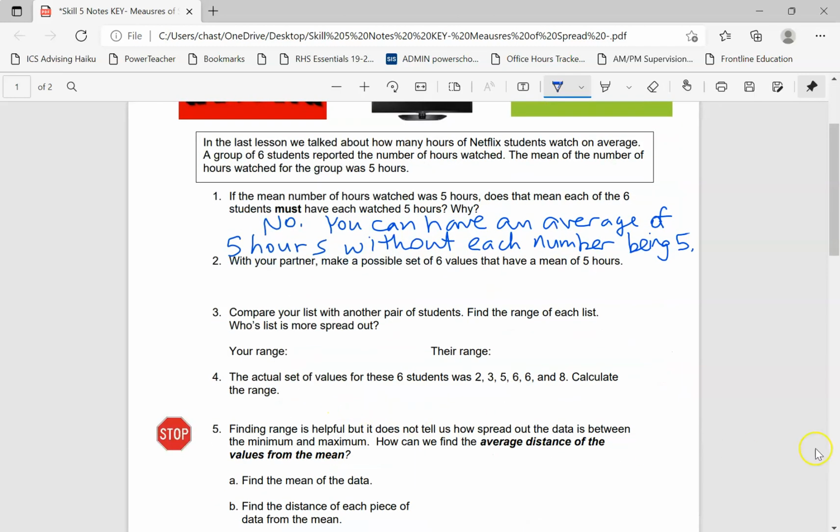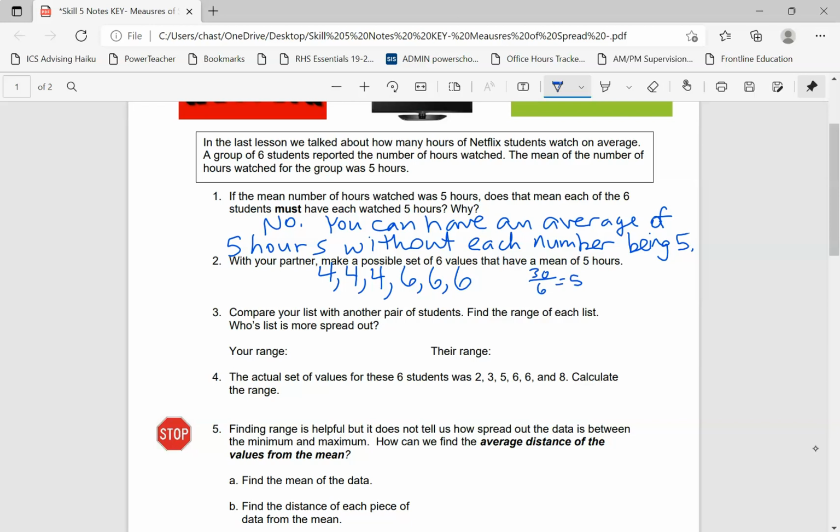Okay, so basically there's a lot of ways you could do this. So this is just an example. As I mentioned, you could have 3 people that watched 4 hours and 3 people that watched for 6 hours. If you add those up, this is how we're going to verify it. 6, 12, 18. 18 plus 12 would be 30, divided by 6, which is 5.